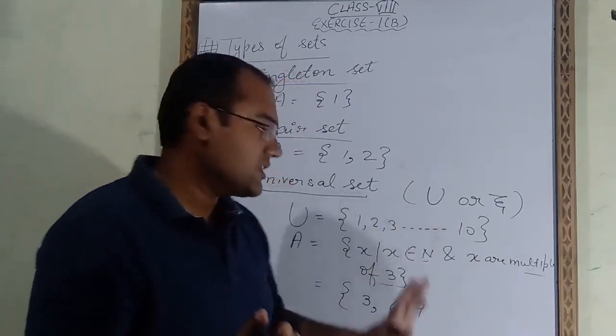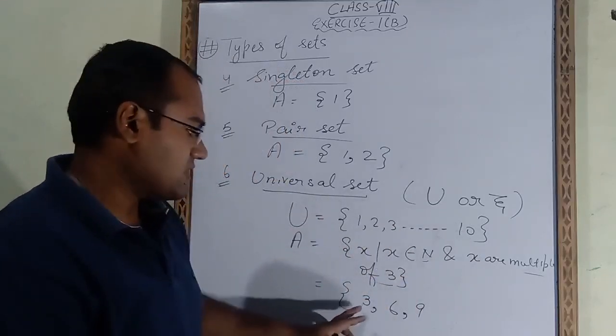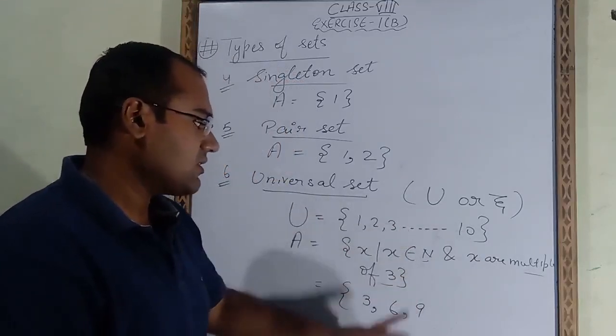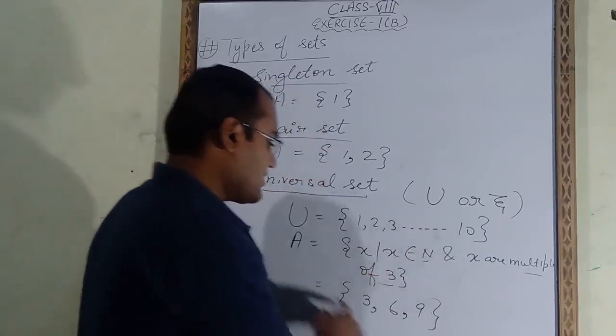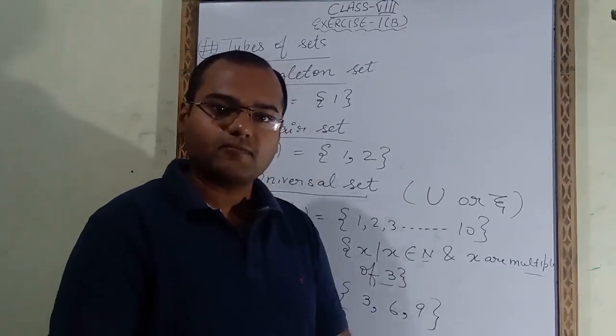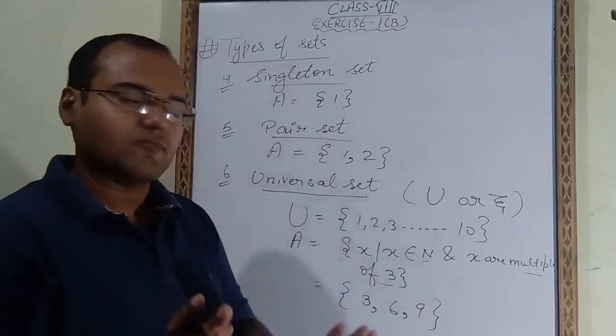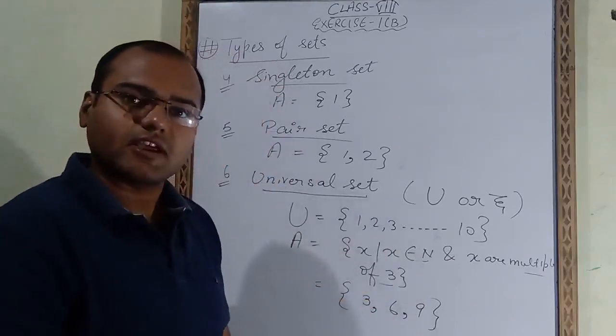So from these numbers we have to select the answer of A. That means 3 is coming, 6 is coming and 9. So multiples of 3 are 3, 6 and 9. So this is the answer of A set. So what is universal set? Is it clear? Universal set is a set from which we have to select the values of the given set.